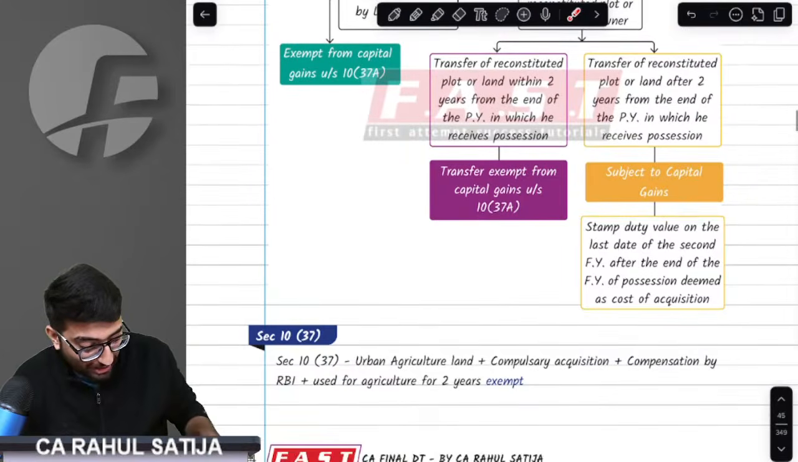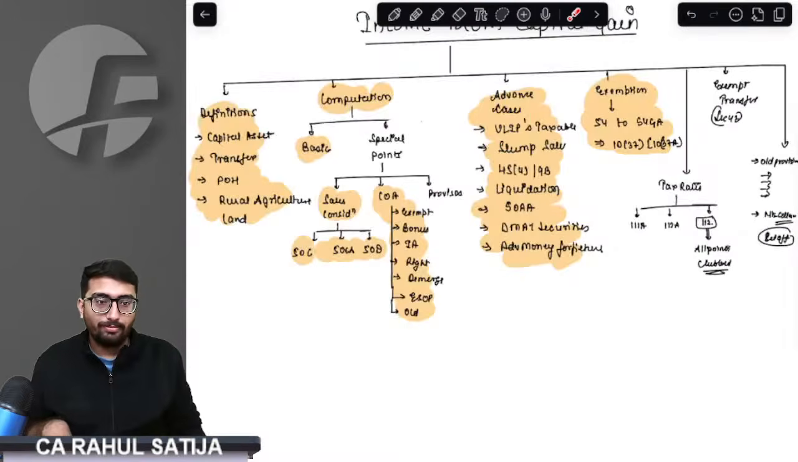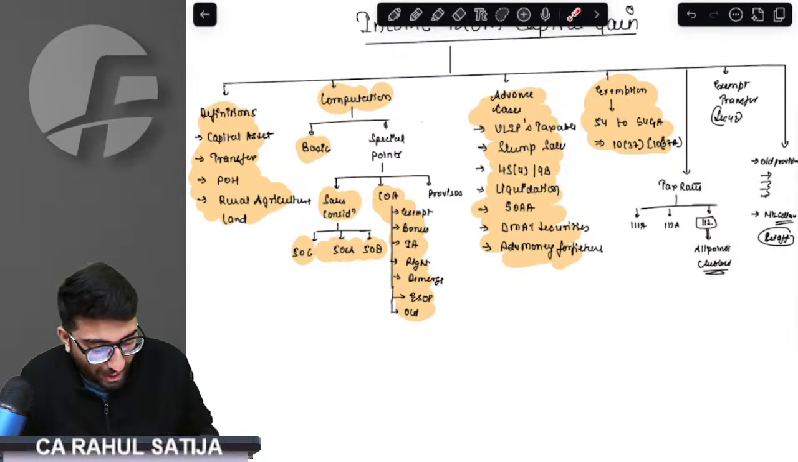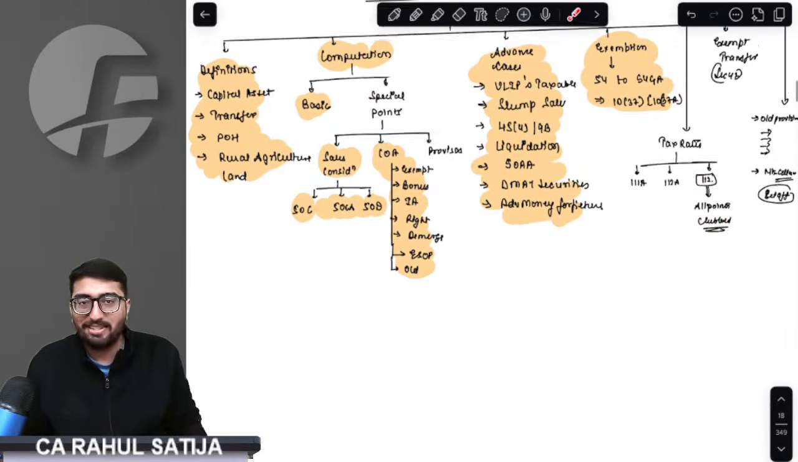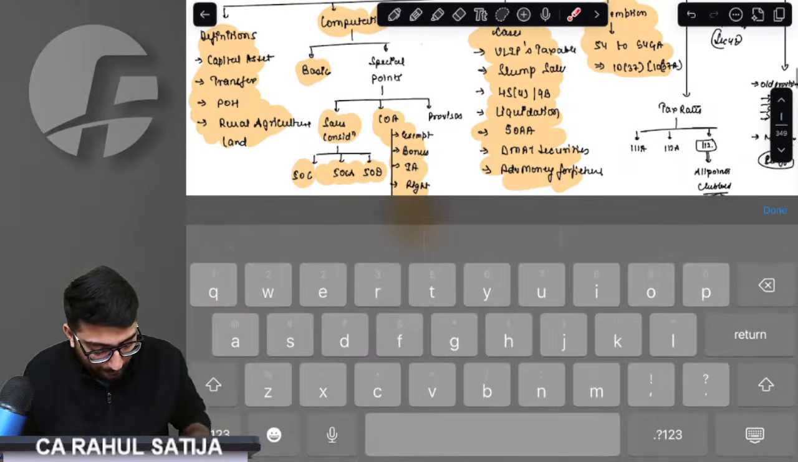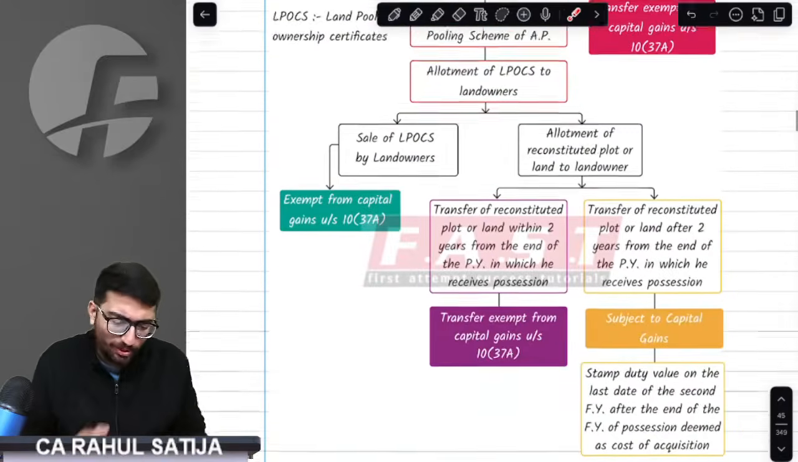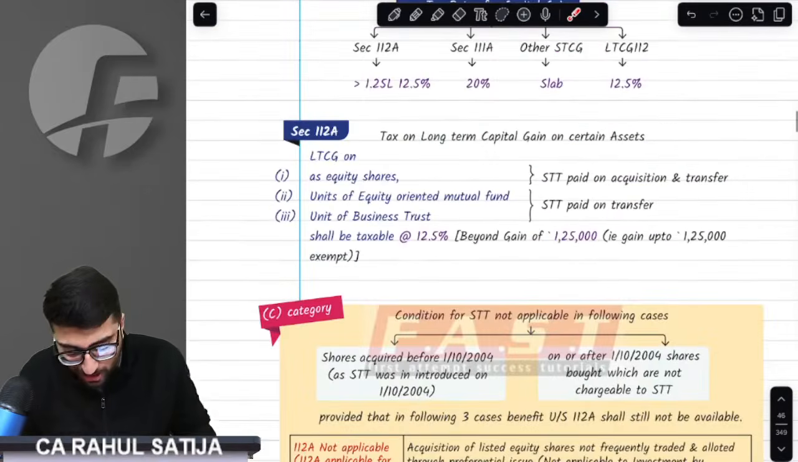Let us come on to the chart again. Okay. Now we have to come to the taxes portion. Now, taxes portion has to be understood. I don't know what is happening to the class, but don't worry. We have determination to study, so we'll study.